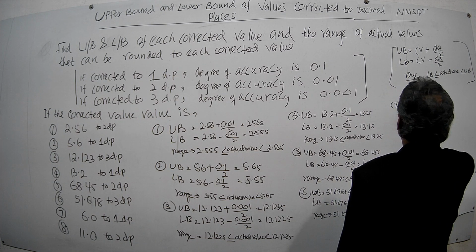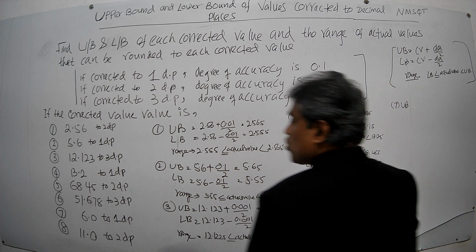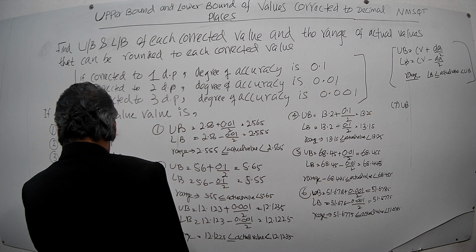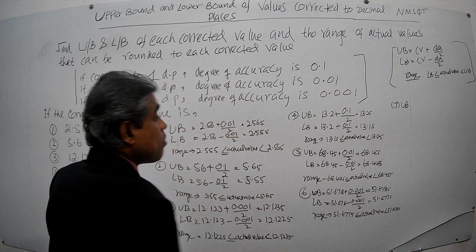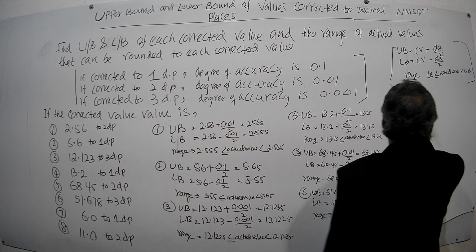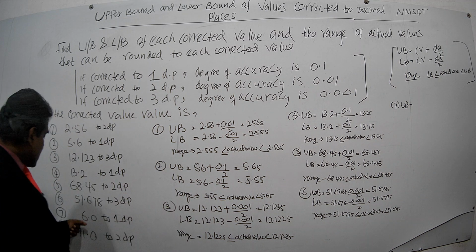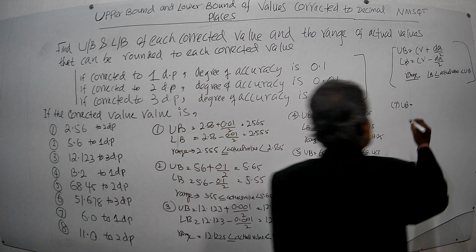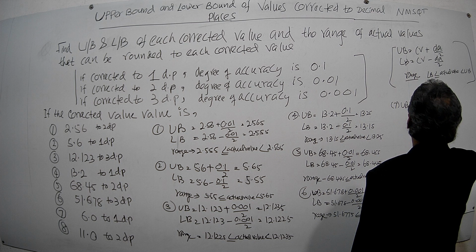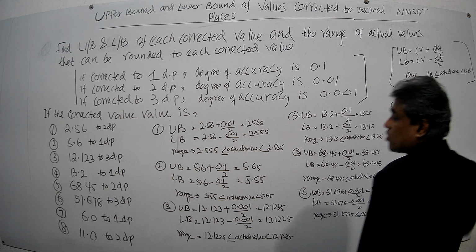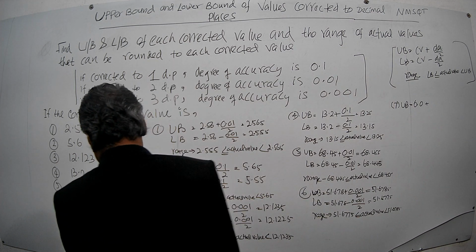Then the seventh one. What is the upper bound? The seventh upper bound is corrected value plus degree of accuracy over 2. The corrected value is 6.0, then plus degree of accuracy over 2.